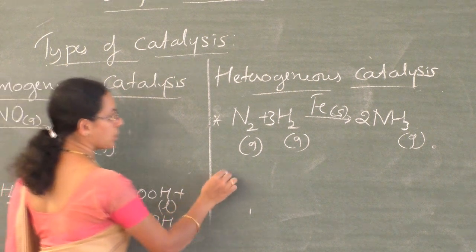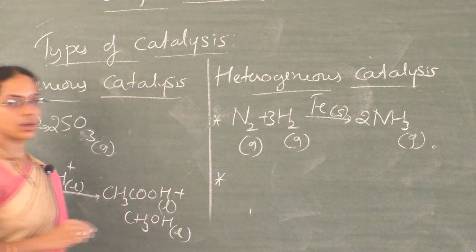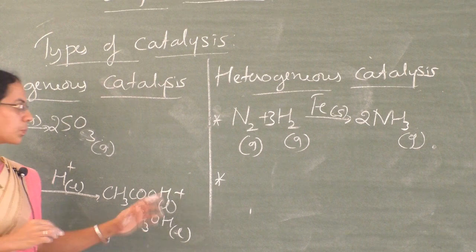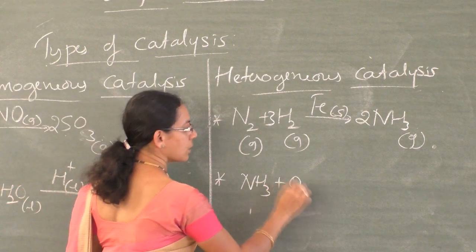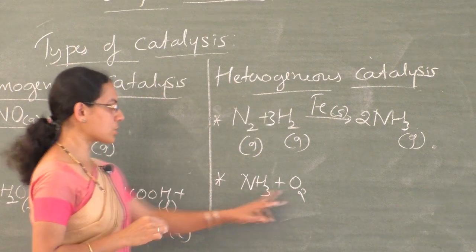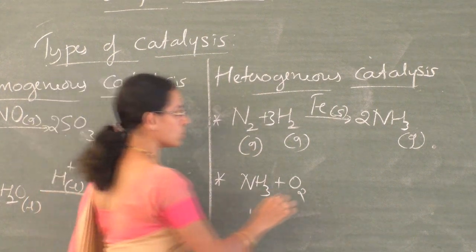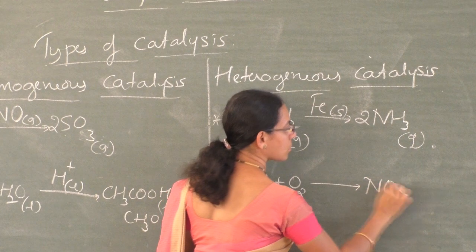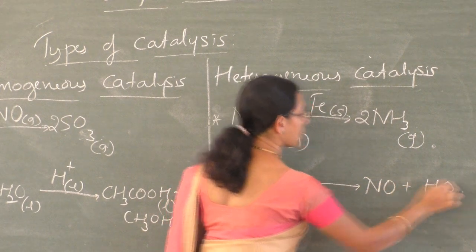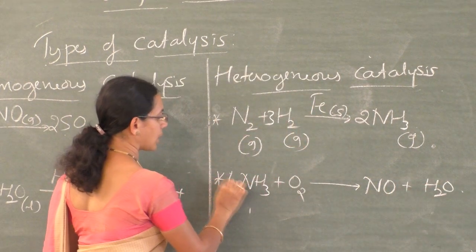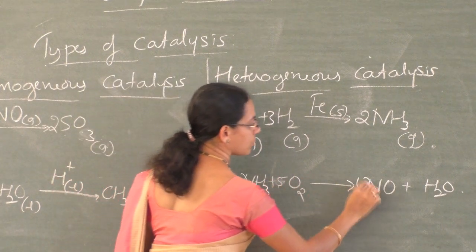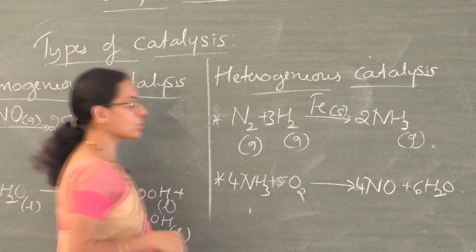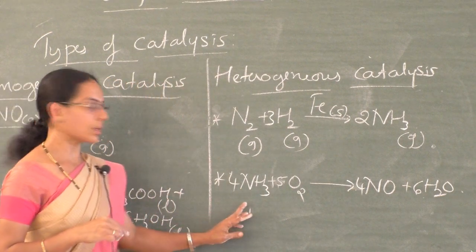Also in the preparation of nitric acid, one step involved is the oxidation of ammonia, NH3 plus O2 to give nitric oxide and water. You have to balance this equation: 4, 5, 4, 6. You can also check it by the trial and error method.